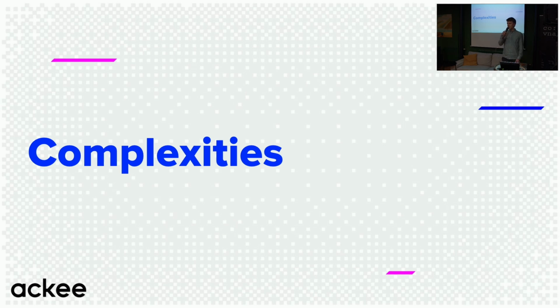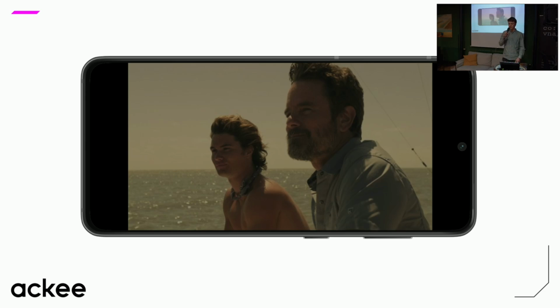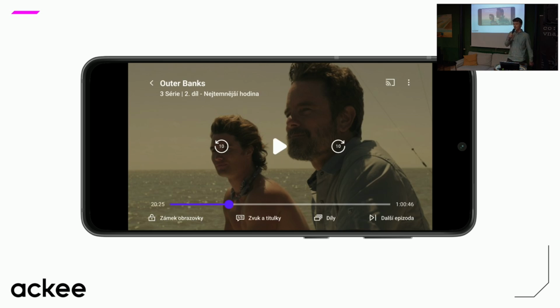So to start, let me clarify what I mean when I say complexities. Imagine that we are implementing a video streaming application. To start, we'll have just a basic video player with nothing else. It's very simple, it just plays videos, but let's be honest, it's not really useful in this state. So let's add some kind of overlay for controlling the video. That's already much better because our users know what they're actually watching, because there is a title there to help them. And they can also play or pause the video.